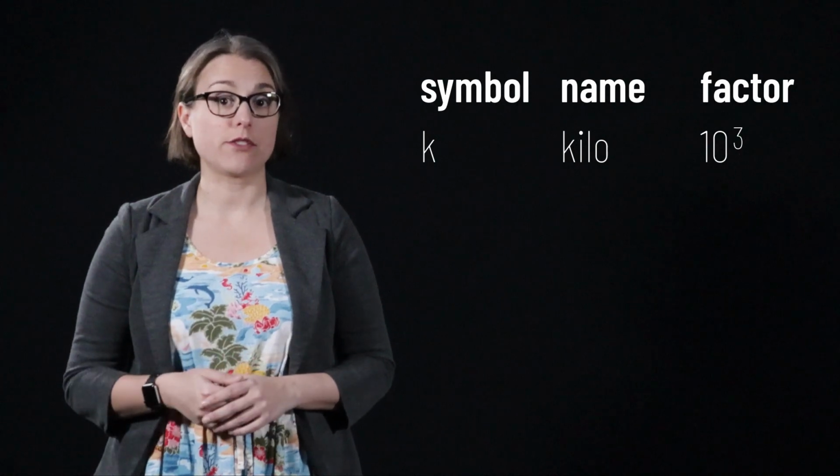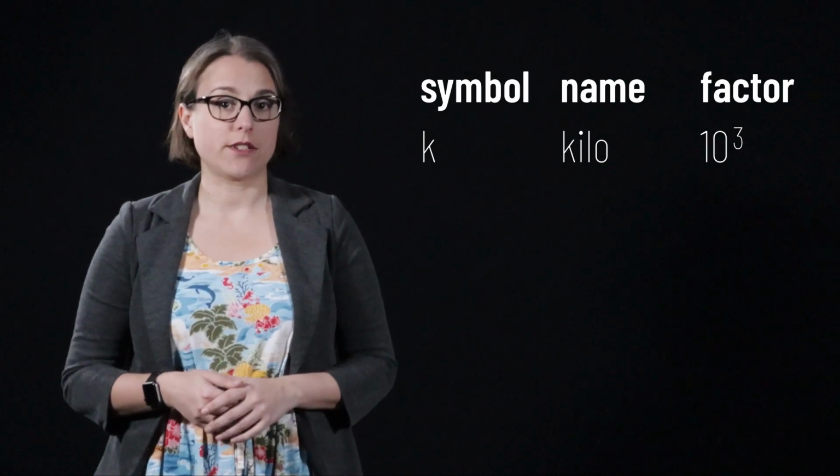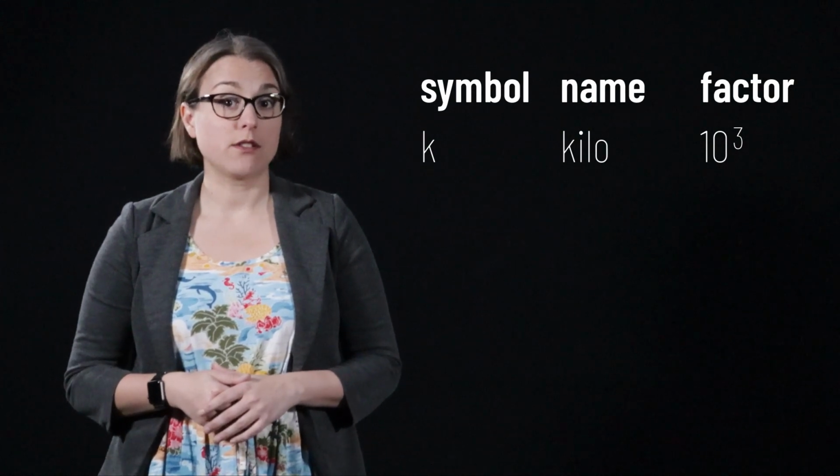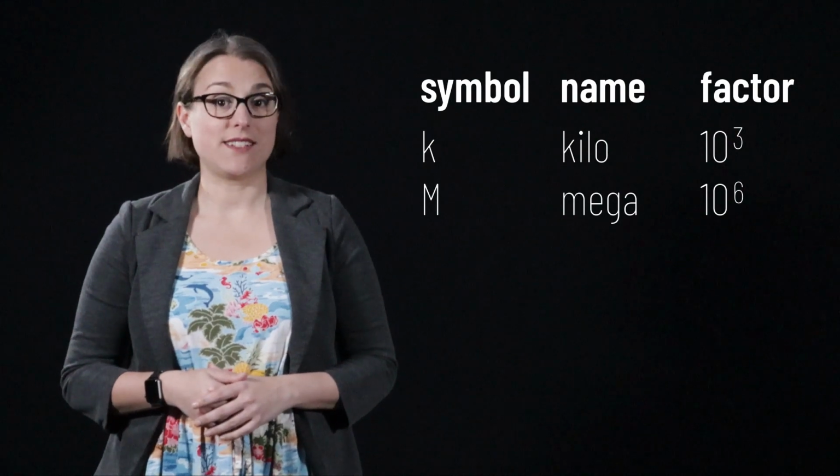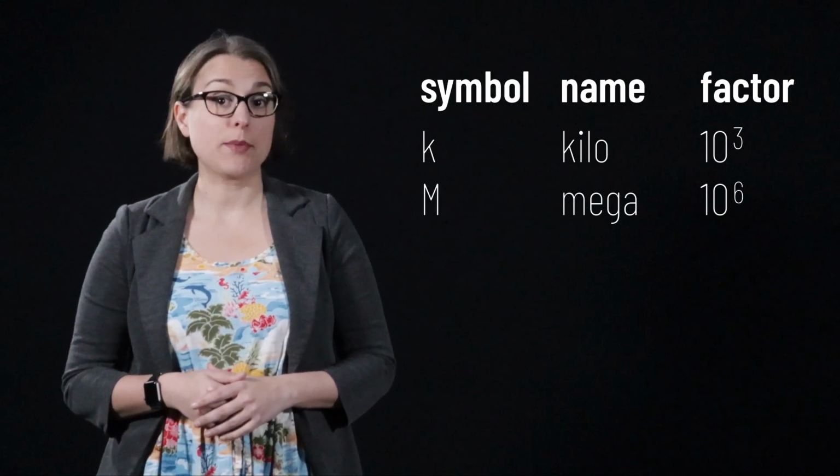Let's say we're defining a quantity with units of meters. That is the regular unit. When we have thousands of meters, we use the prefix kilo, defined by the lowercase letter k. The prefix kilo means we are multiplying something by 10 to the 3, 1,000. When used with the base of meter, we get units of kilometer. The next prefix is mega, defined by the capital letter M.